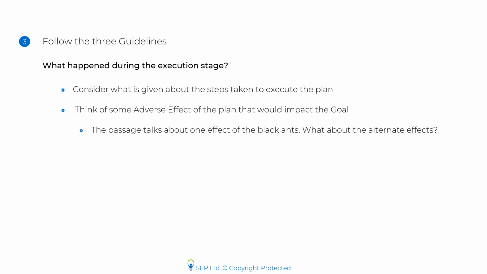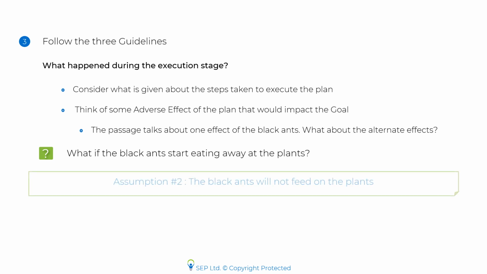The passage talks about one effect of the black ants. What about alternate effects that could affect the conclusion? What if the black ants start eating away at the plants themselves? In that case, the yields would again be devastated. Thus, the author assumes that the farmers have assumed that the black ants themselves will not feed on the plants.